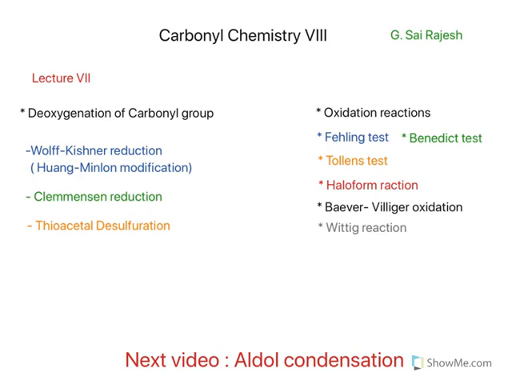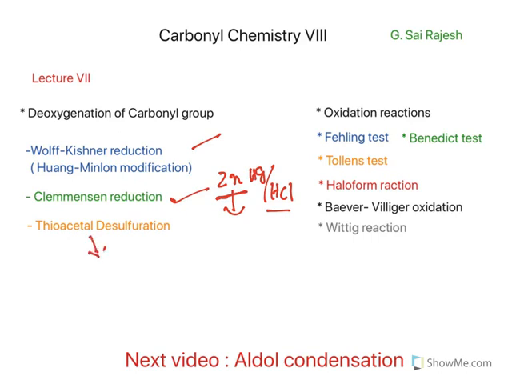Now after that, I have covered Clemmensen reduction, which is carried out in presence of zinc amalgam with acid. Remember, Wolff-Kishner is in presence of base, whereas Clemmensen is in presence of acid. Again, this particular reduction is known as dissolved metal reduction. Zinc directly delivers electron pair to carbonyl carbon and reduction is carried out.